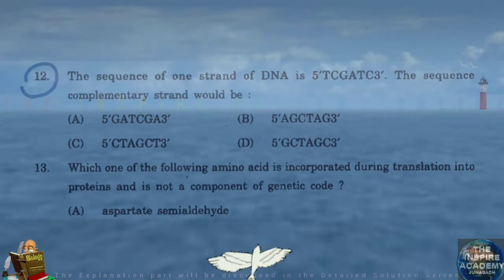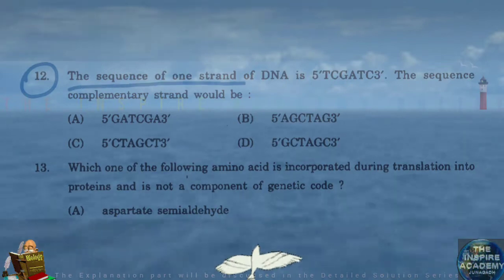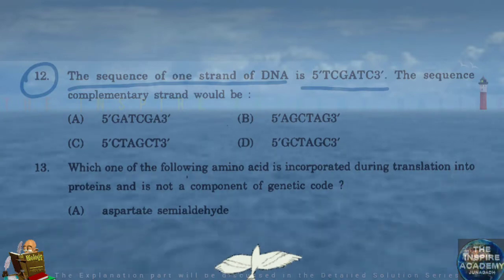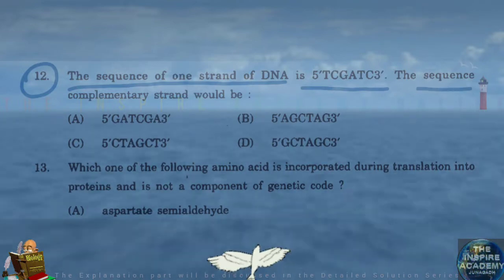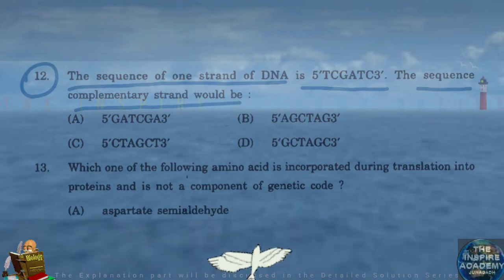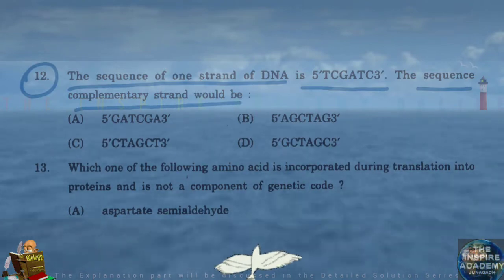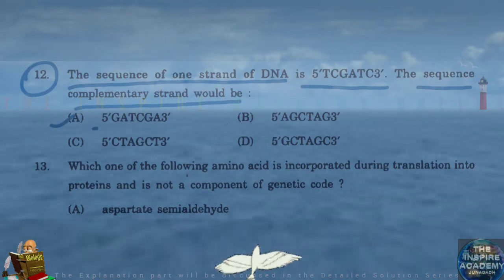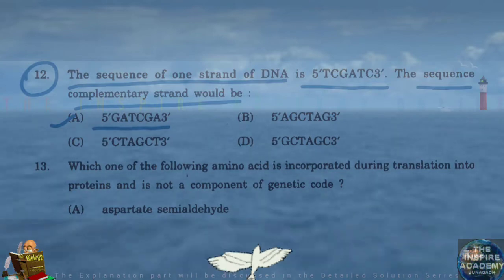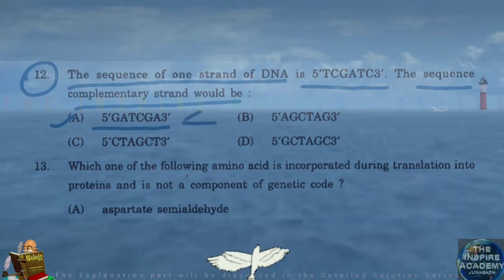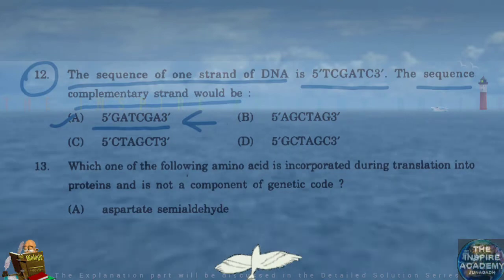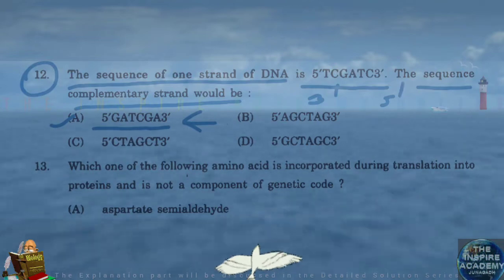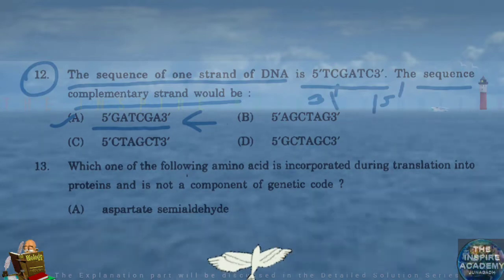Question number 12. The sequence of one strand of DNA is 5' TCGATC 3'. The sequence of the complementary strand would be 5' GATCGA 3'. You have to read it inverse in anti-parallel manner. So it will start from here 3 prime. Here it will be 5 prime. Here it will come G and here it will be A.